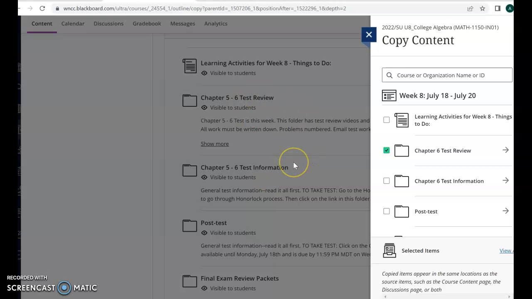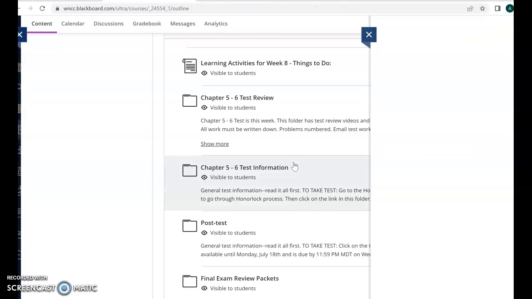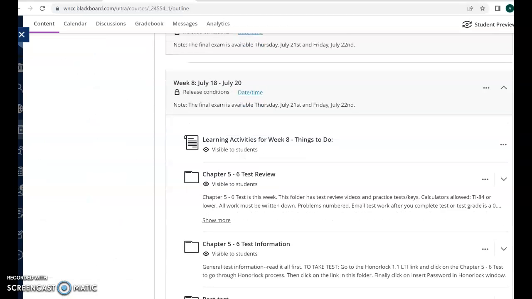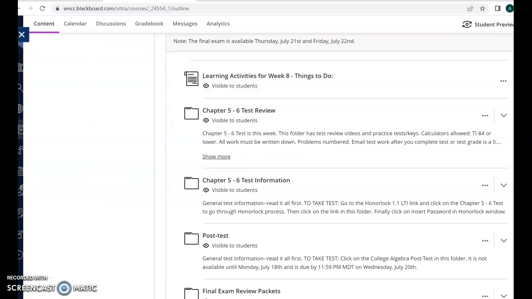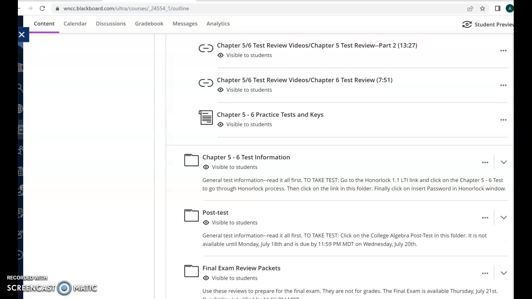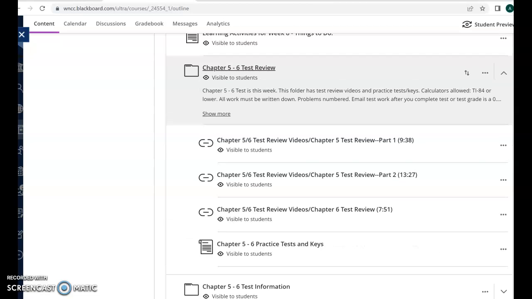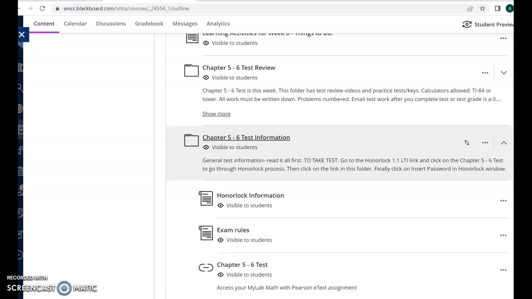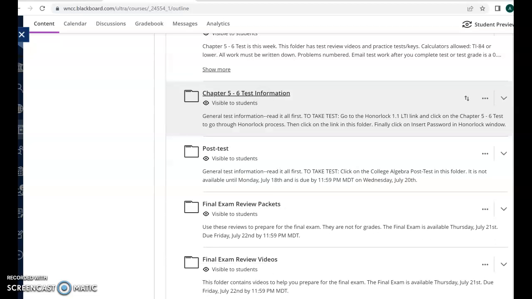And in this course, well, all of them are set up the same. I have weekly modules. I have folders. The folders have videos and sometimes PDF links. Some of them have Pearson links, but I don't have any folders inside of folders. So I don't think that's an issue.